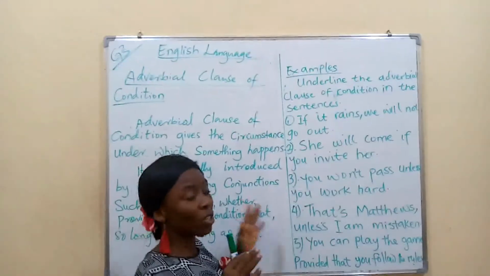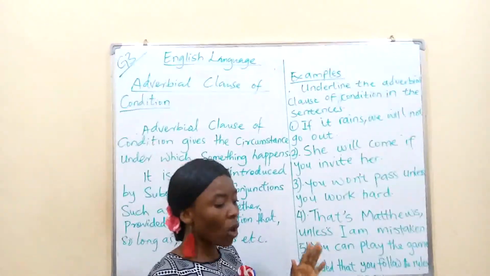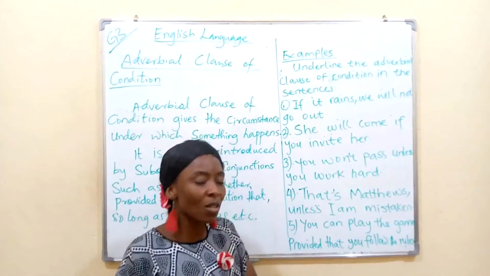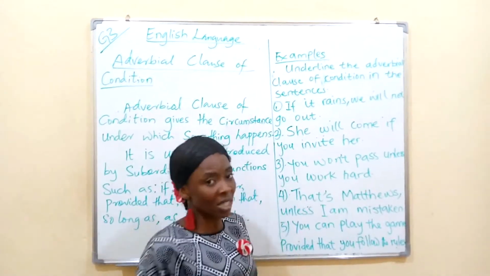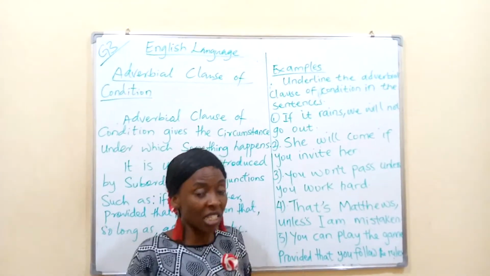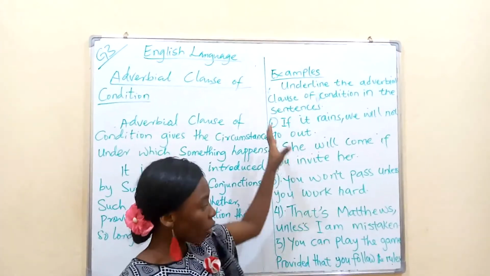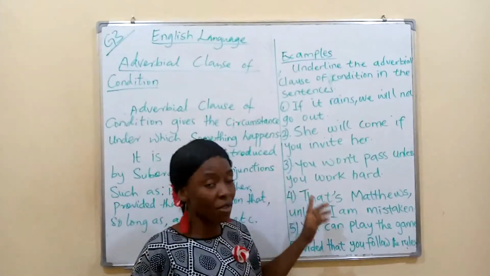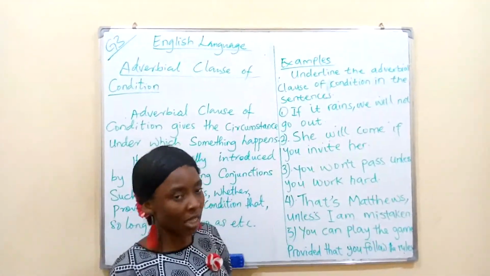Remember that I told us last time that the subordinating clause depends on the main clause. It cannot stand alone. Now we are going to look at a typical sentence which has the main clause and the subordinating clause.